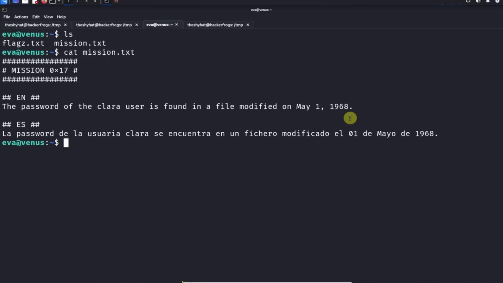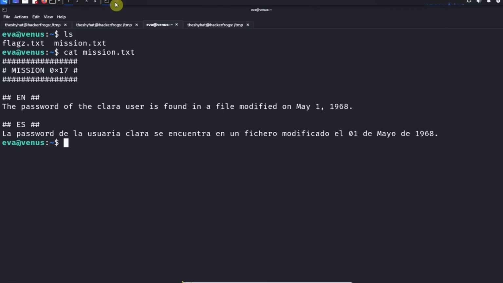So this is actually a bit of a tricky level because the Linux file system can find files that were modified on specific dates, but the time frame for Linux actually starts after May 1st, 1968. I think the Linux time actually starts in the early 1970s sometime.